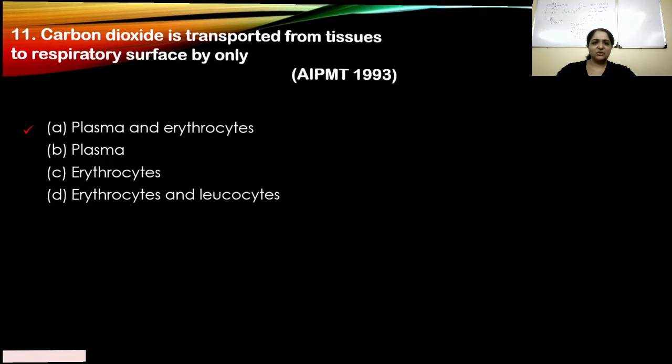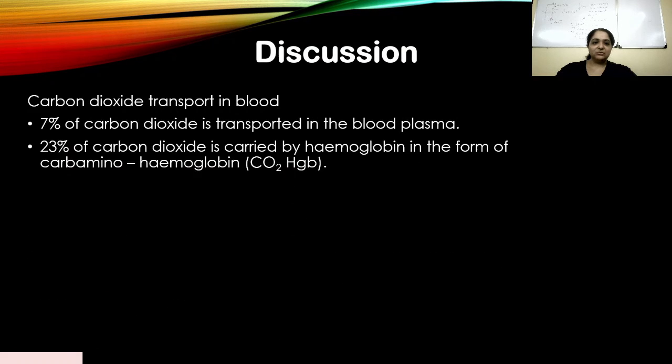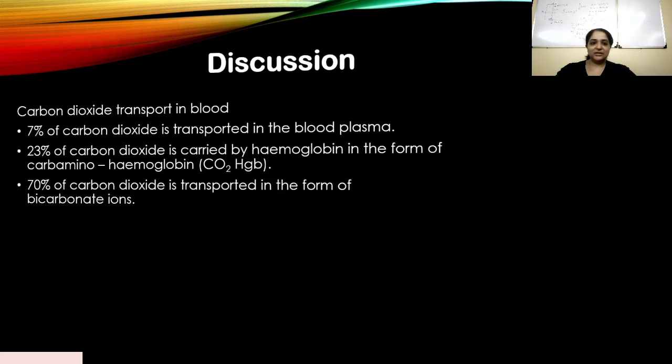This again is a direct question. I don't think I need much explaining to do in this. So you have your data in front of you. 7% is transported in blood plasma, 23% by hemoglobin, and 70% of CO2 is transported in the form of bicarbonate ions. Okay, let's move on to the next question.